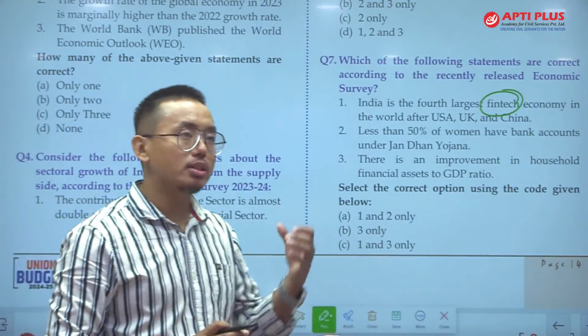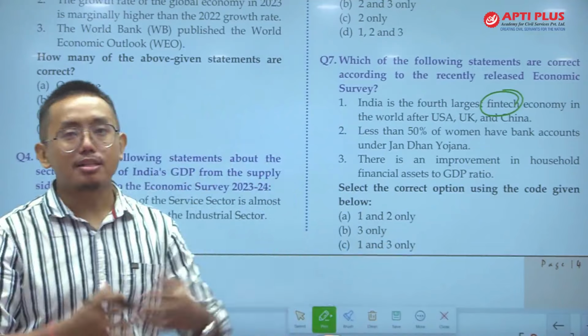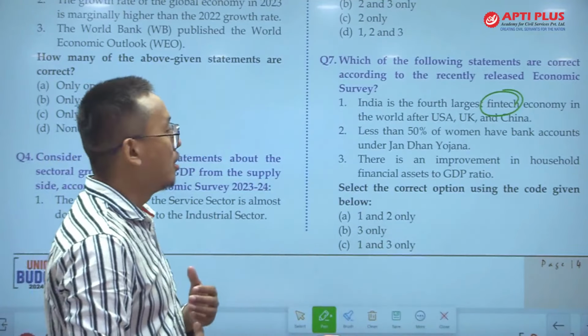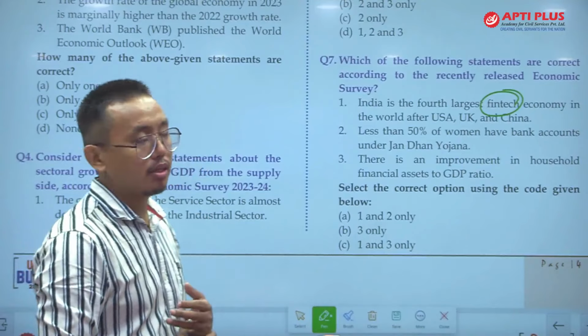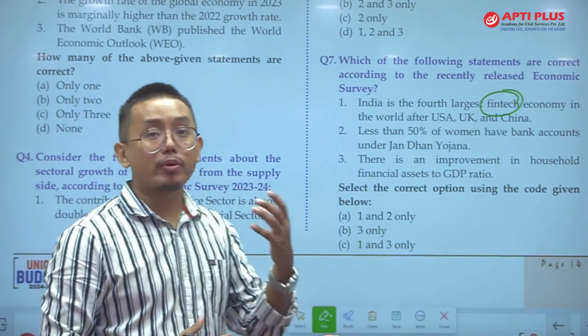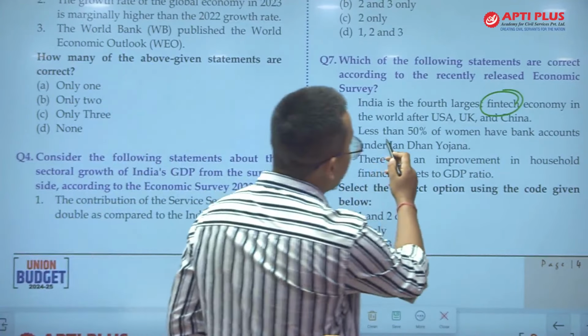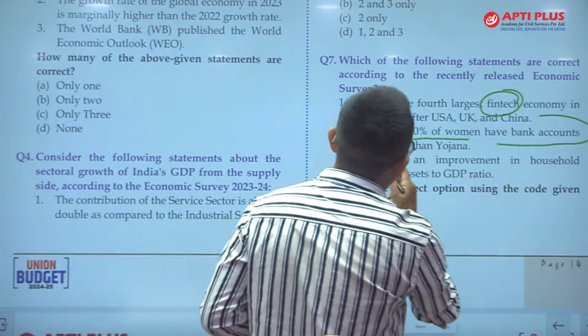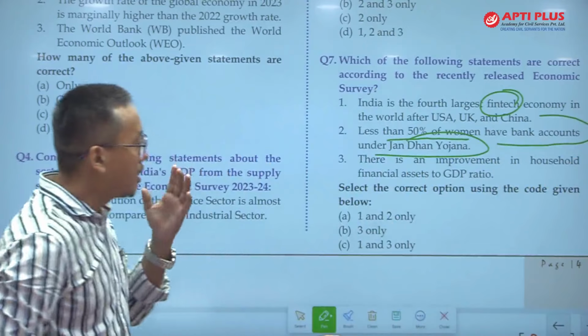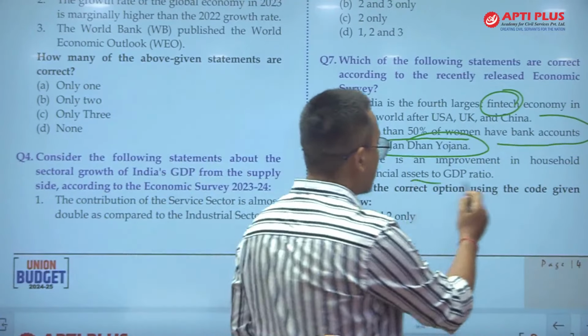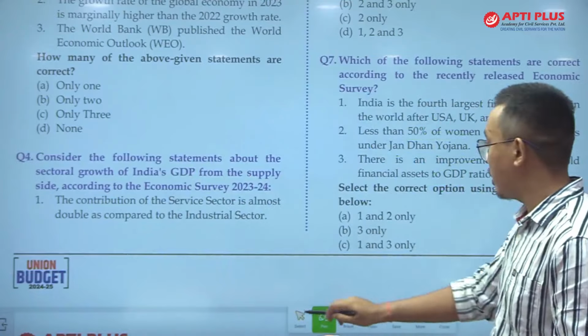That is the technology that is used for better financial inclusion in the country, for providing better financial services. Statement 2: less than 50% of women have bank accounts under the Jan Dhan Yojana. Statement 3: there is an improvement in household financial assets to GDP ratio. So let us see the answer.